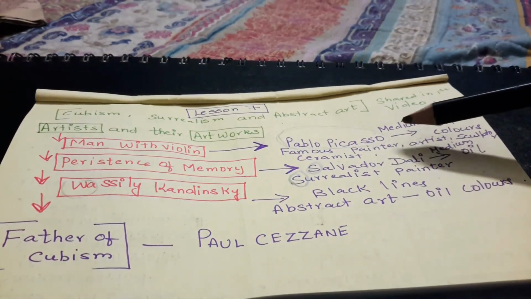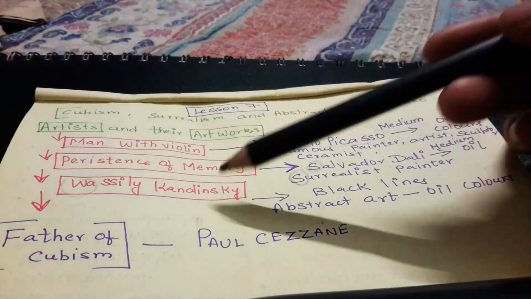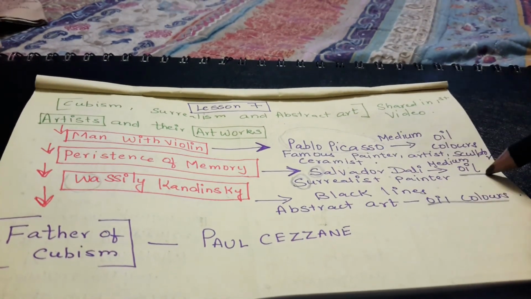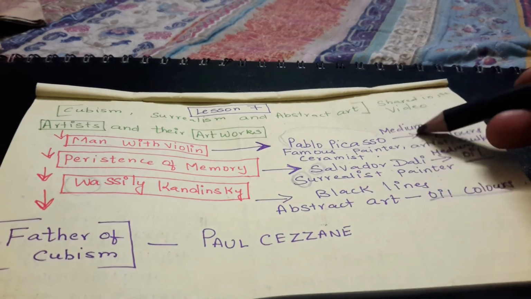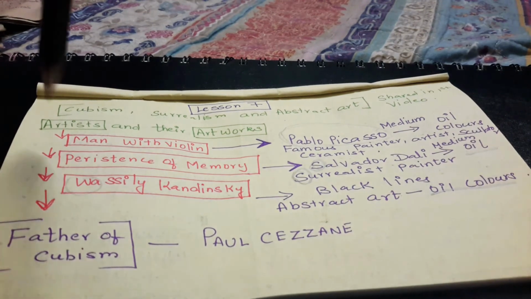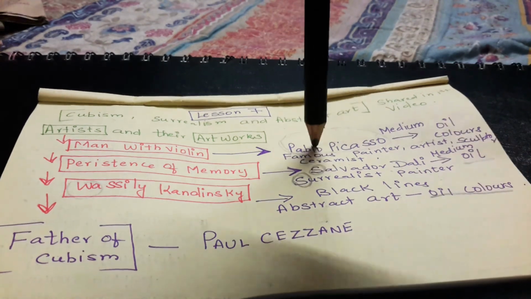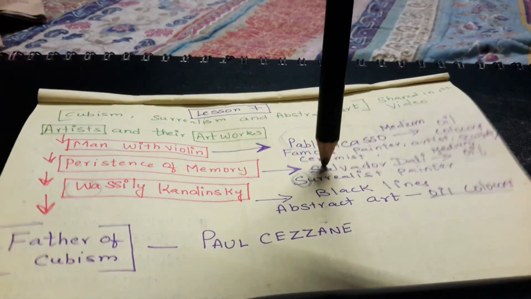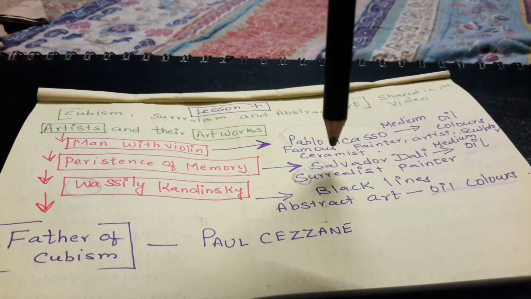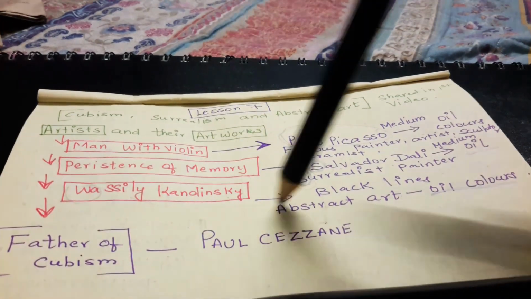In this lesson, children, all the three artists, Pablo Picasso, Salvador Dali and Vasily Kandinsky, used oil colors as their medium. So that is something common in this lesson as a medium. Whereas for each of the artists, you have to link the technique that was adopted: Pablo Picasso to Cubism, Salvador Dali, S for Salvador Dali, S for Surrealism, and Vasily Kandinsky to abstract art.